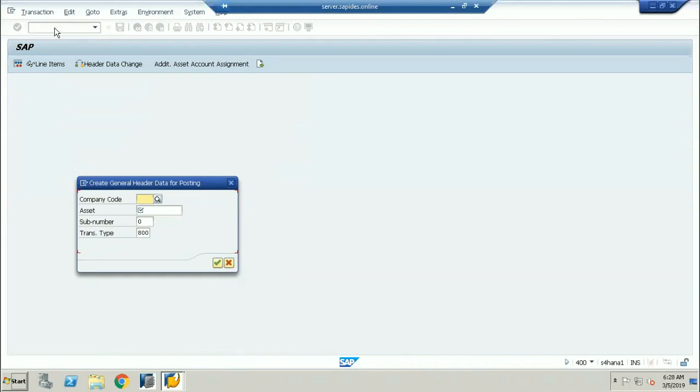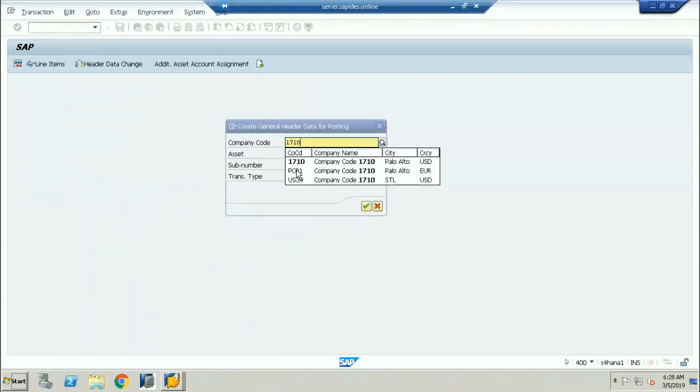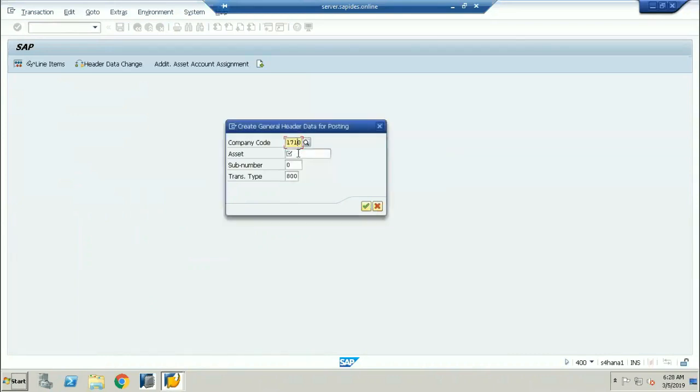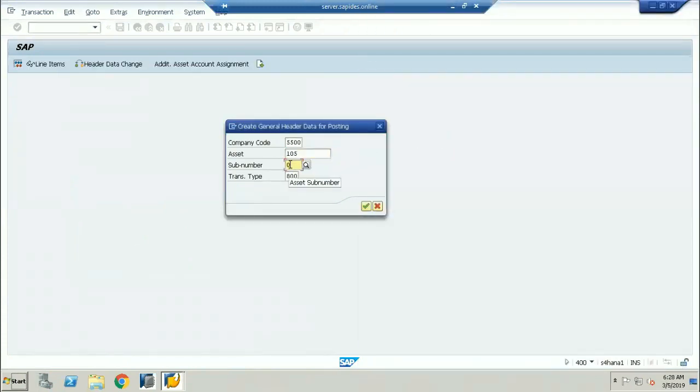Okay. So here we give the company code, and here we give the asset number. Why? Because we need to specify for which particular asset we are trying to revaluate, whether it is the main asset or a sub asset. Here the transaction type will always be 800, it is the default. So now I'm pressing enter.